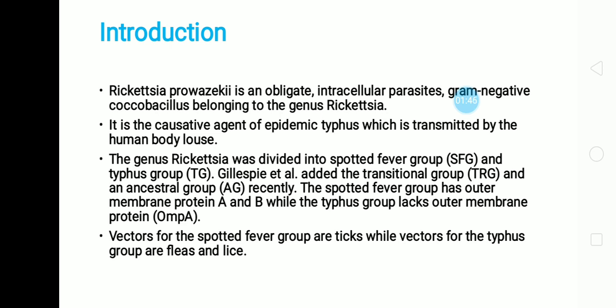These are the latest varieties. The spotted fever group has outer membrane protein A and B, while the typhus group lacks outer membrane protein. The vectors for the spotted fever group are ticks, while vectors for the typhus group are fleas and lice.